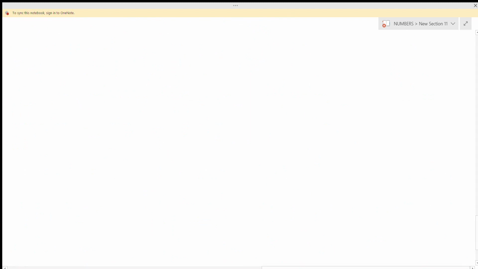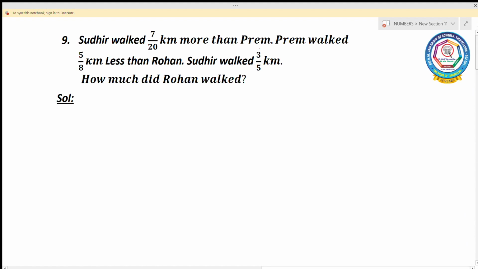Ninth one. The ninth question is: Sudhir walked 7 by 20 kilometer more than Prem, and Prem walked 5 by 8 kilometer less than Rohan, and Sudhir walked 3 by 5 kilometer. How much did Rohan walk? So here we are going to find the distance covered by Rohan, and before that we will write the given things. First thing is Sudhir walked.